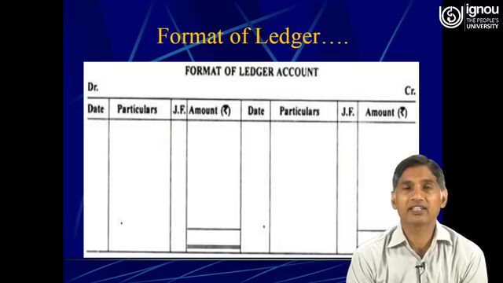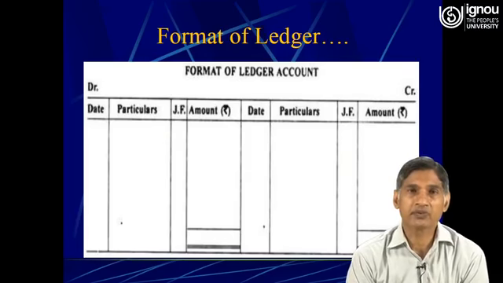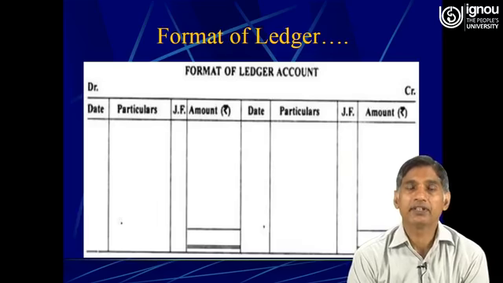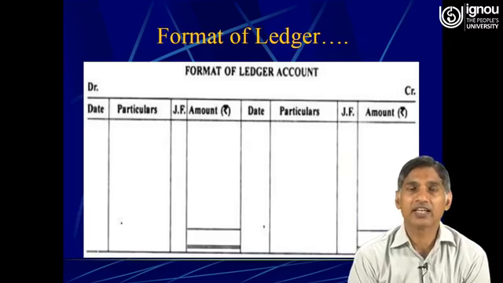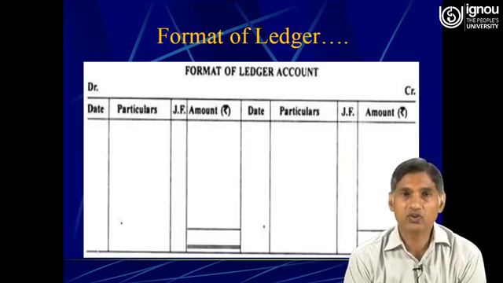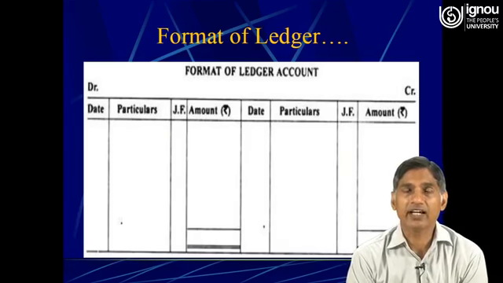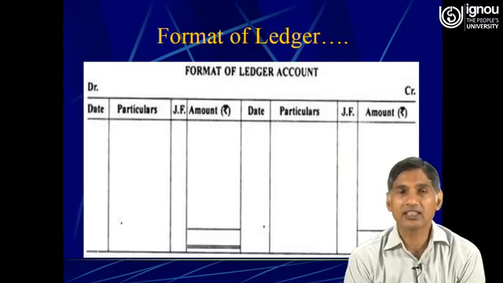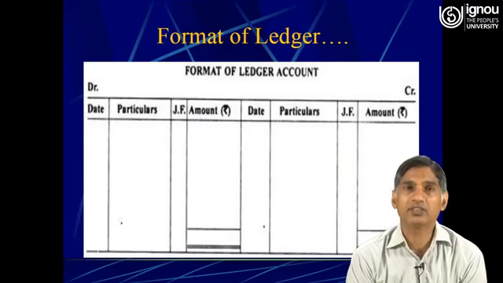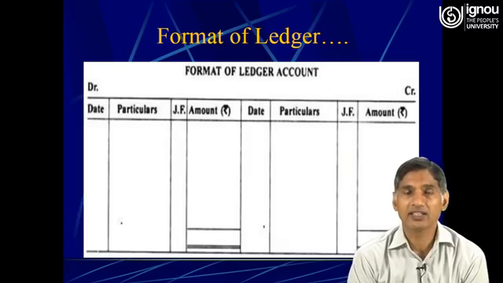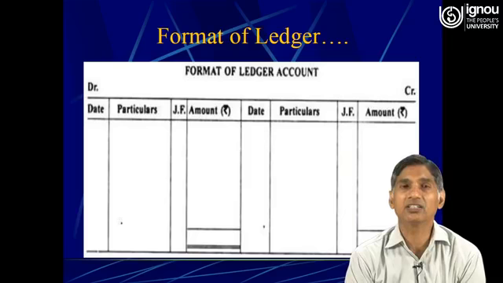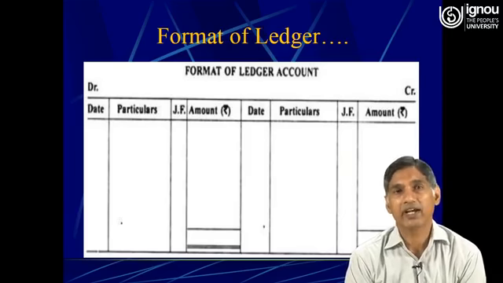In the left hand side, that is debit side, there are 4 columns. The first one is date column, the second one is particulars, in which the detail of that transaction is recorded. Then JF, journal folio. It means the page number of the journal from which this transaction has been transferred into the ledger. And then amount.